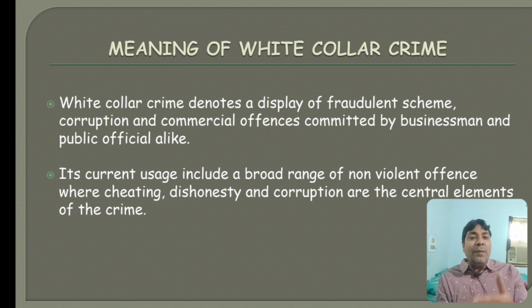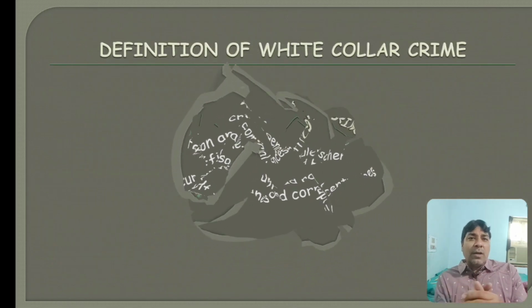So the central elements of white collar criminality are cheating. The person cheats another person while committing a white collar crime. Dishonesty is the main element of white collar criminality, because through the white collar crime the person deceives another person. Corruption is also a central element of white collar criminality. So this is the meaning of white collar crime.